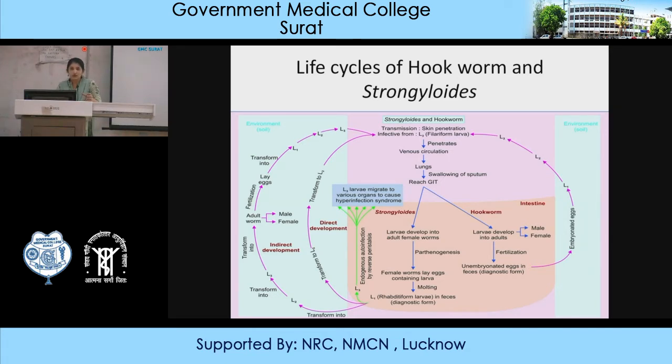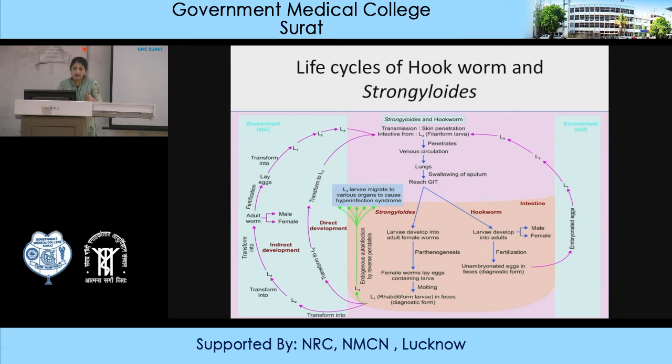The infective form is the third stage larva, known as the filariform larva. There are three larval stages in the case of Strongyloides. This filariform larva, known as the L3 larva, enters our body by penetration through the skin. It enters the venous circulation, and then after entering the blood, it goes to the lungs.